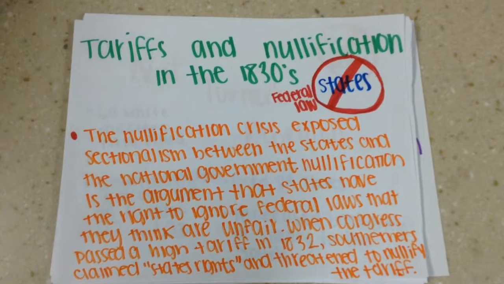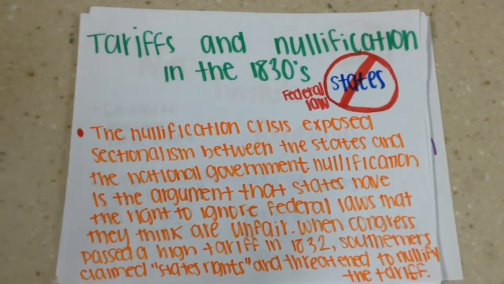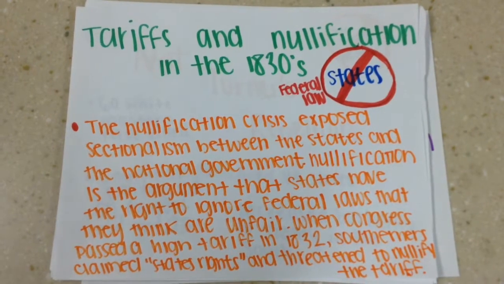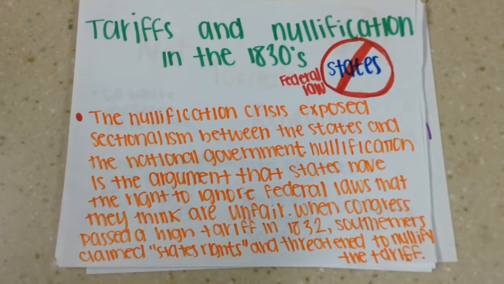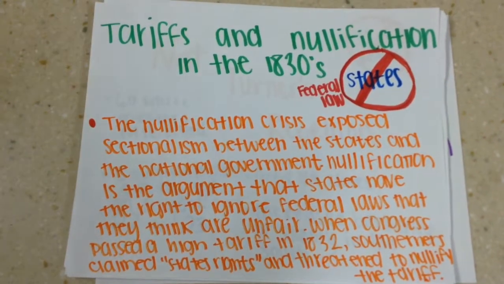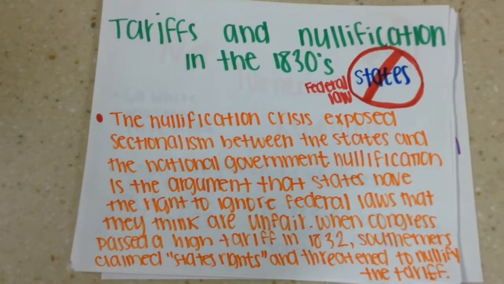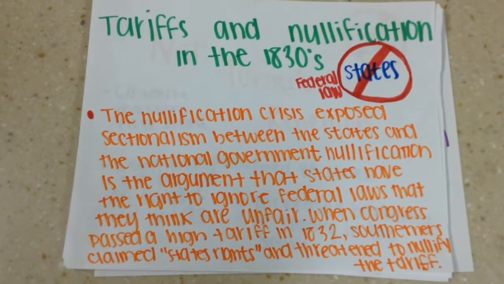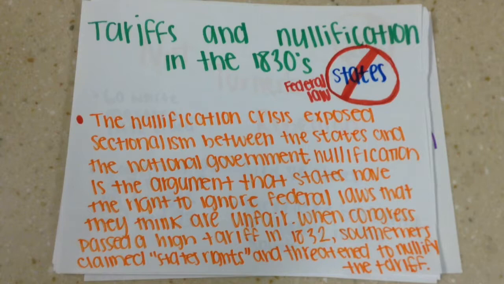Nullification is the argument that states have the right to ignore federal laws that they think are unfair. The nullification crisis exposed tensions between the states and the national government. When Congress passed the high tariff in 1832, Southerners claimed states' rights and threatened to nullify the tariff.